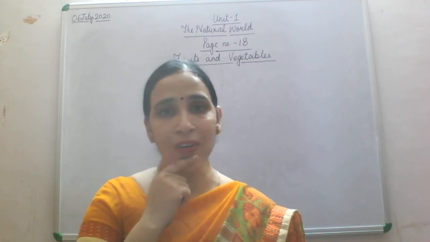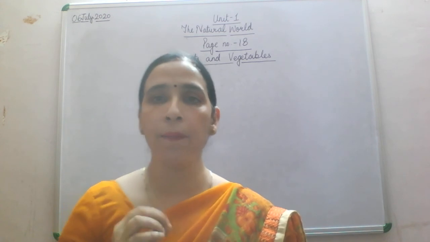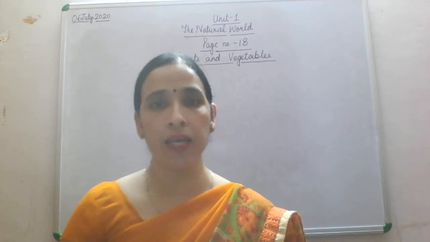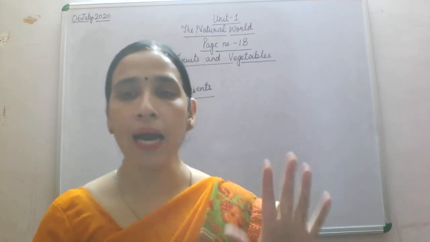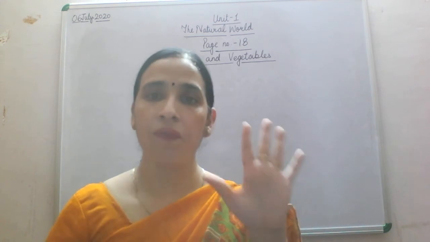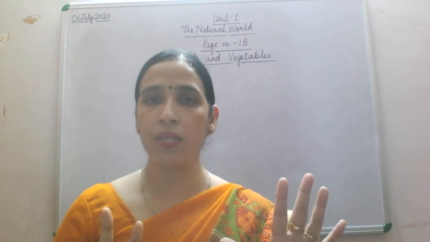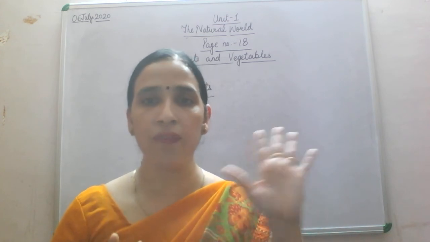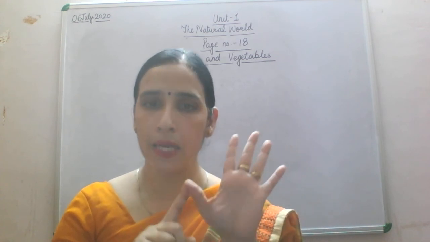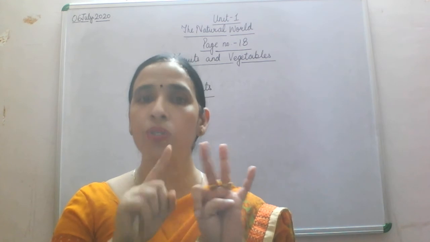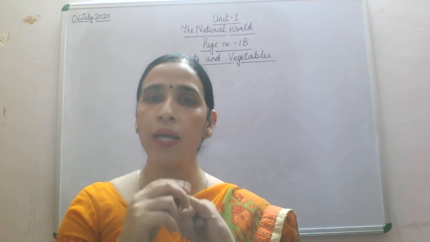More often you have heard your mother or your grandmother saying that a person should eat 5 kinds of vegetables and 2 kinds of fruit every day. That is very much necessary for the body. In the 5 kinds of vegetables, we can include everything: potato, onion, ginger, garlic, any vegetable.